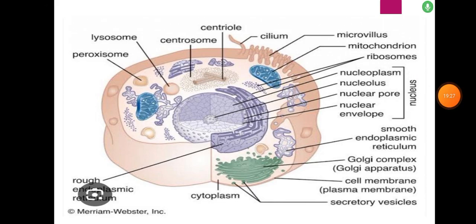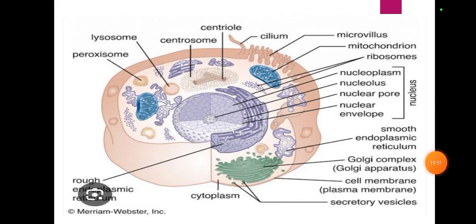And I have something that you should know, that your body has 75 trillion cells. Some of your nerve cells can live throughout your life, and some white blood cells and intestine cells live only for 3 days. An ostrich egg is the largest cell in the world, and it would take about 200 of your cells to fill a full stop. Like if I put a full stop, your 200 cells will fit in it.